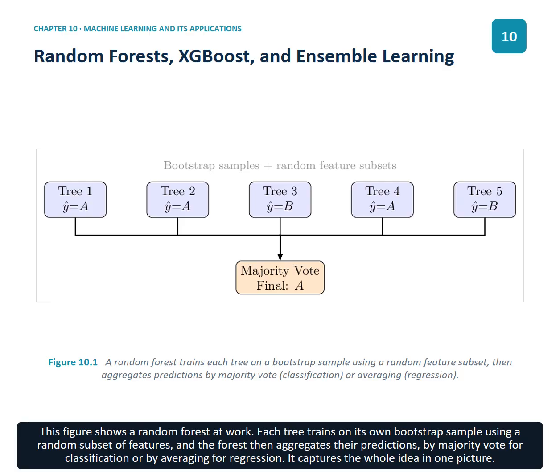This figure shows a random forest at work. Each tree trains on its own bootstrap sample using a random subset of features, and the forest then aggregates their predictions by majority vote for classification or by averaging for regression. It captures the whole idea in one picture.